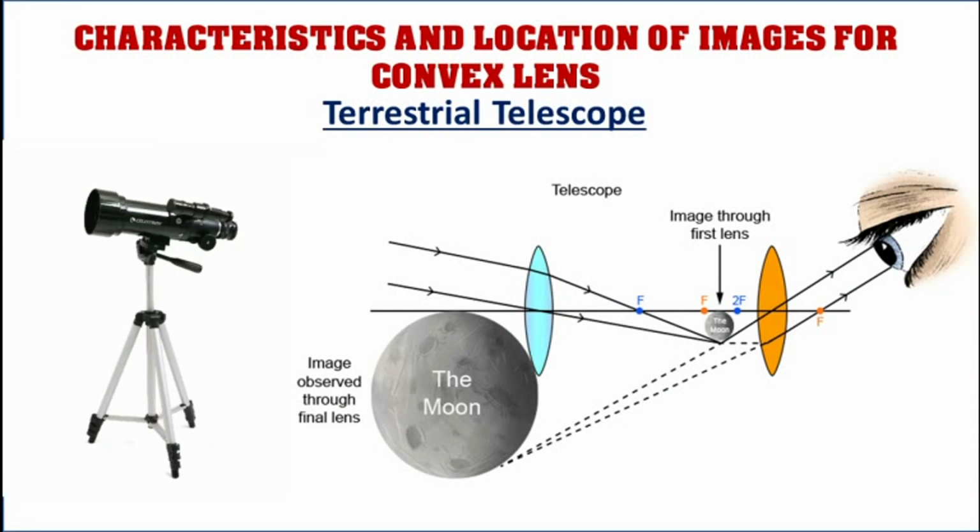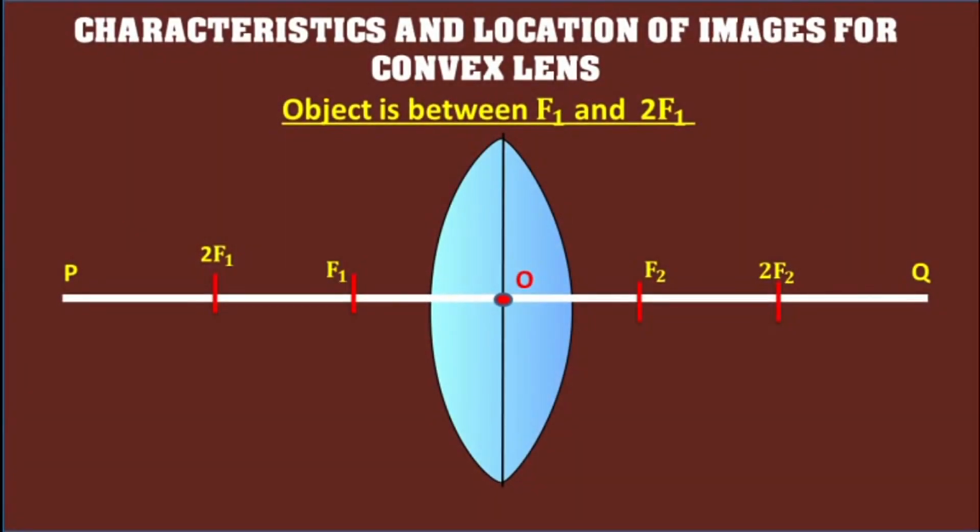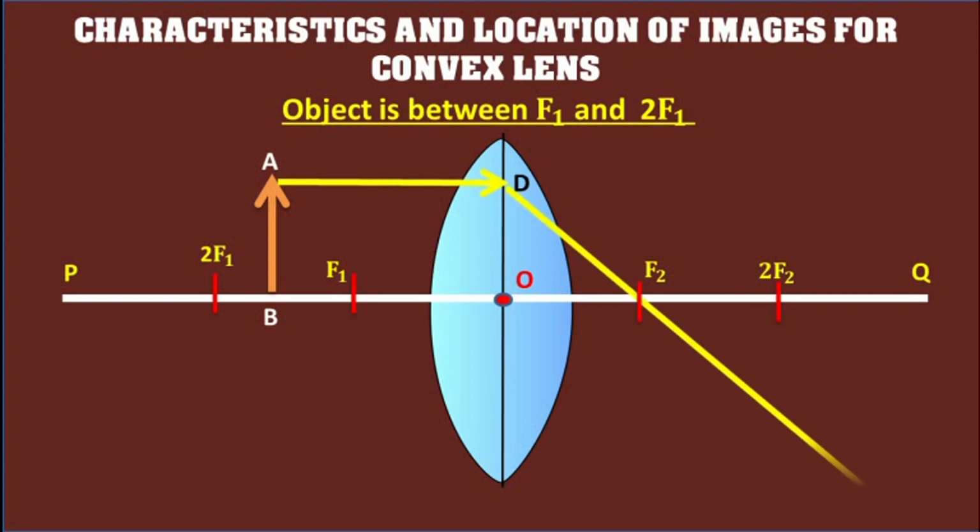Case number 4. When the object is between f1 and 2f1. In the figure, AB is an object placed on the principal axis of a convex lens at a point between f1 and 2f1. From the point A of the object, the ray AD incident parallel to the principal axis after refraction through the lens passes through the second focus f2. Another ray AO incident through the optical center O of the lens travels undeviated.